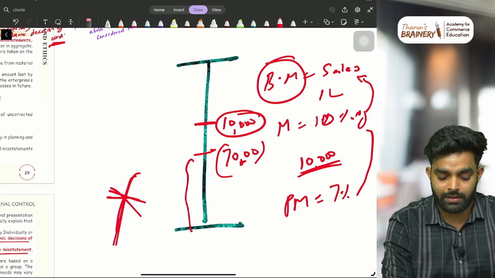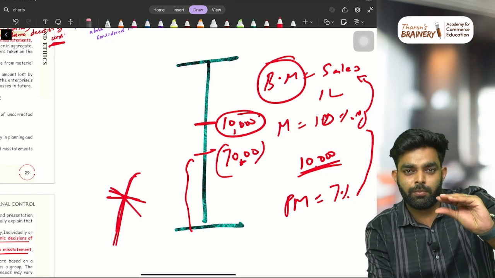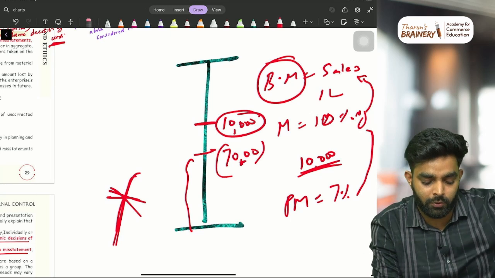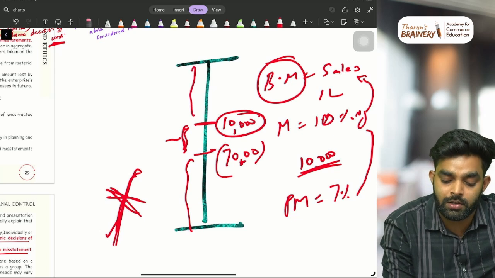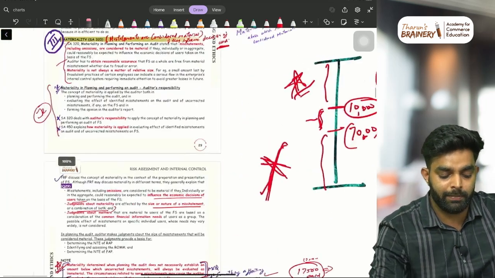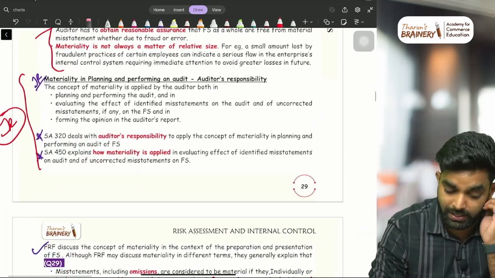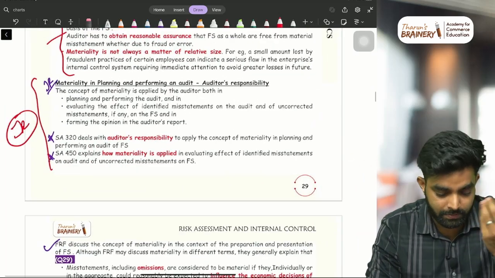All the fraud, error, everything. Not fraud, mostly errors, because sometimes they'll do a small 10 rupee fraud also. So mostly errors in this area, and all the things in between we'll also check. But above this, super important. Understand it. This is what we call materiality, performance materiality, and benchmark. Just keep it like this in your mind. Okay.